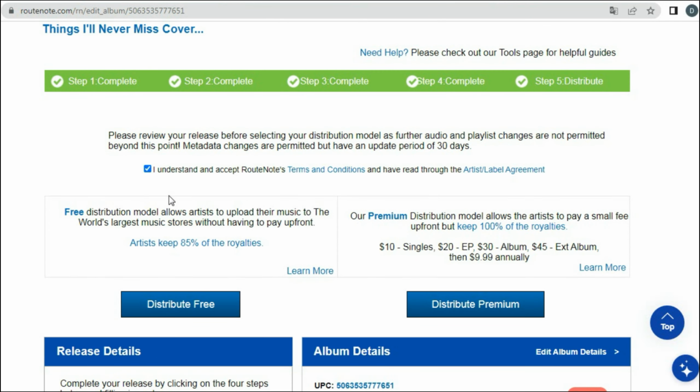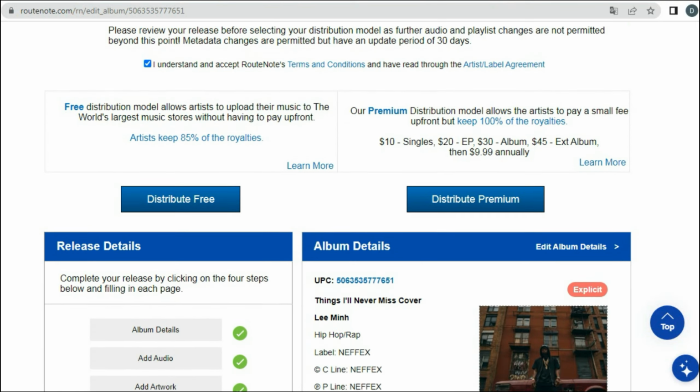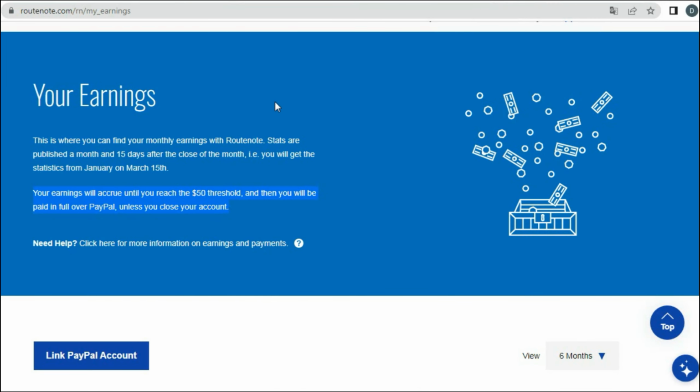If you choose the free distribution package, you will receive 85% of the revenue. If you choose the paid package, you will receive 100%. After the music is distributed on the platforms, you can track the revenue reports. Statistics will be published on the 1st of the following month and 15 days after the end of the month, meaning you will receive January's statistics on March 15th. Your income will accumulate until it reaches $50, after which you will be fully paid via PayPal, unless you close your account.